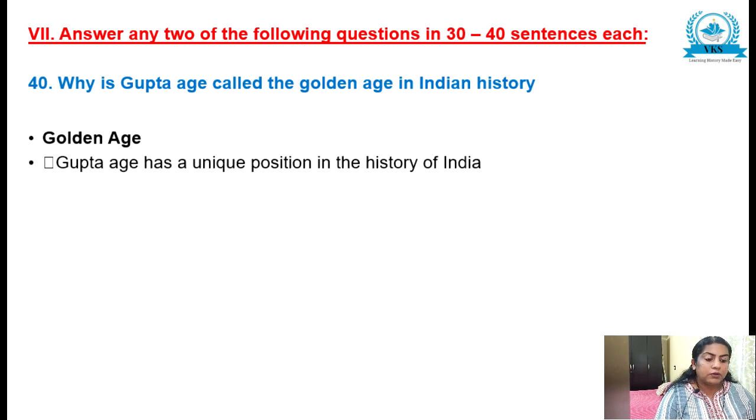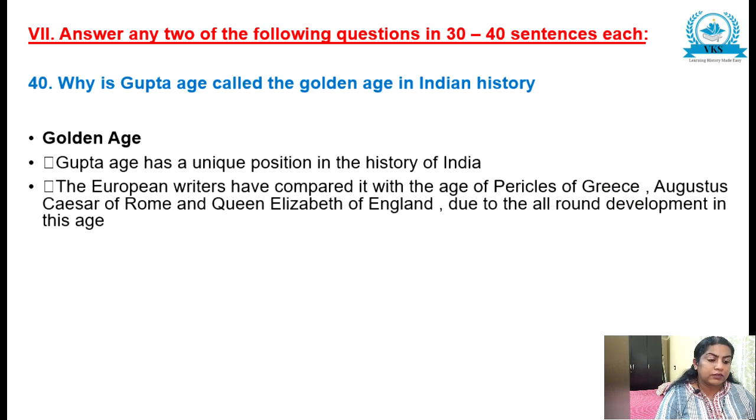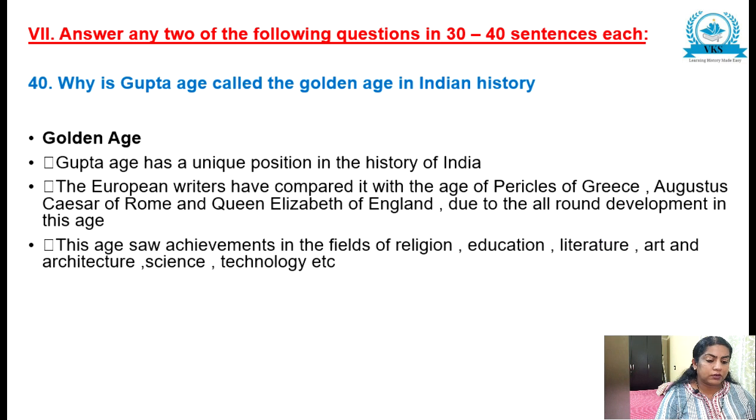Gupta age has a unique position in the history of India. The European writers have compared it with the age of Pericles of Greece, Augustus Caesar of Rome, and Queen Elizabeth of England due to the all-round development in this age. This age saw achievements in the field of religion, education, literature, art, architecture, science, technology, etc. So like this, 2-3 sentences you can write as an introduction.